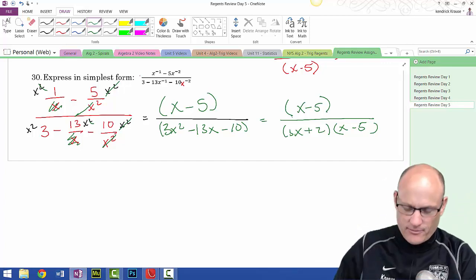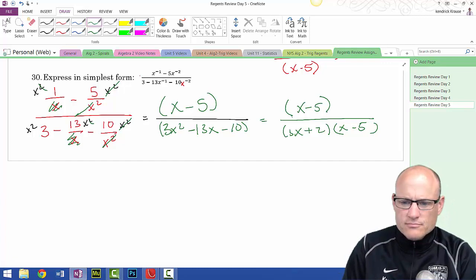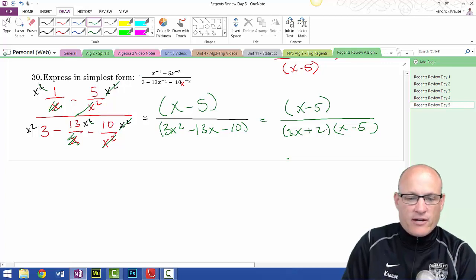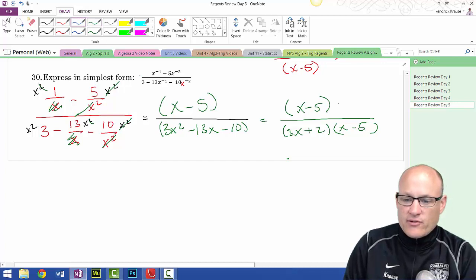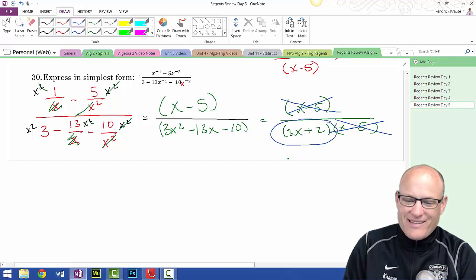Let's see if that works out. This is negative 15 plus 2 is negative 13. So that, in fact, works out. Start lopping stuff off. This x minus 5 cancels exactly with that x minus 5. So this is all I have left over, but it's in the denominator. So don't forget you still have a 1 up here. So my answer is 1 over 3x plus 2.